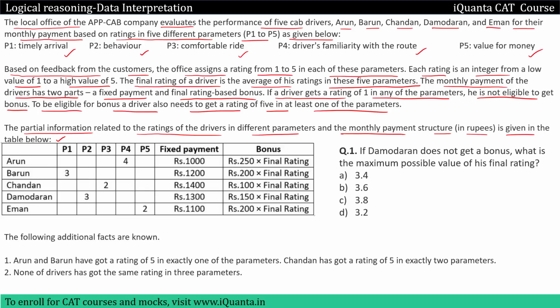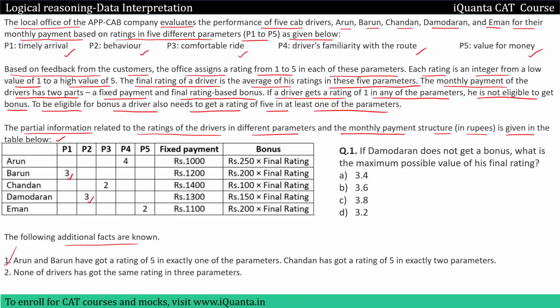The information given in the table is partial. We have not been given all the ratings for all the drivers. For example, we have rating 3 for Barun in parameter 1, then rating 3 for Damodar in parameter 2, like that. Okay. After that, the following additional facts are known.